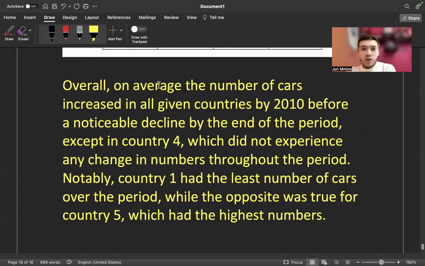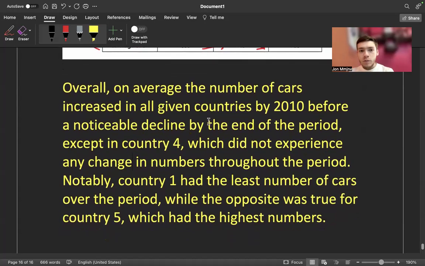So on average, the number of cars increased in all the given countries by 2000 before a noticeable decline by the end of the period, except in country four, which didn't experience any change in numbers throughout the period. Notably, country one had the least number of cars over the period, while the opposite was true for country five, which had the highest numbers. This is beautiful. Honestly, it took me a while to write.